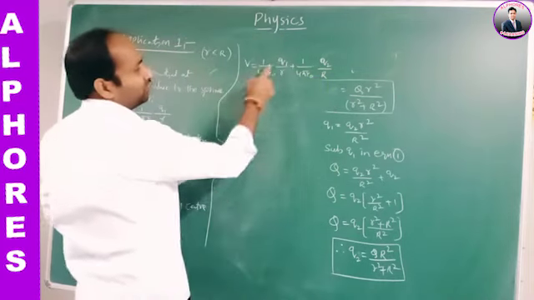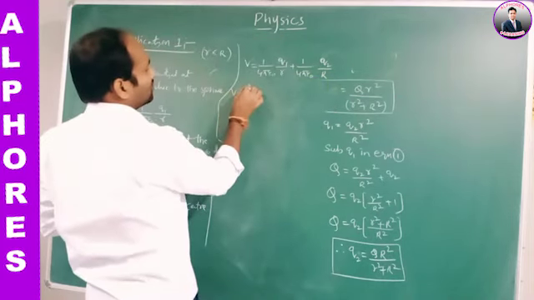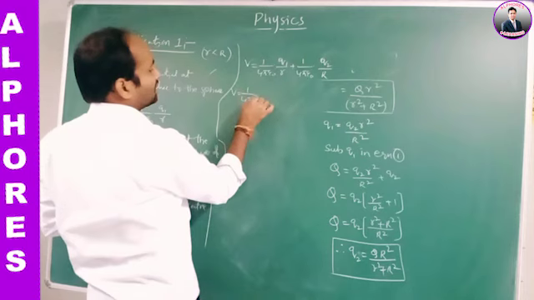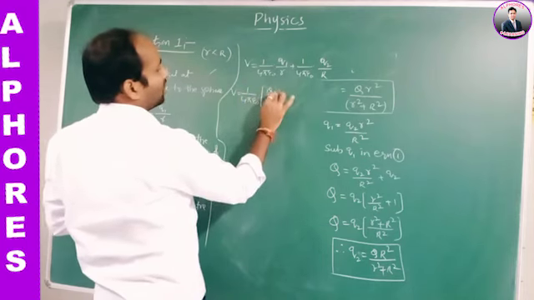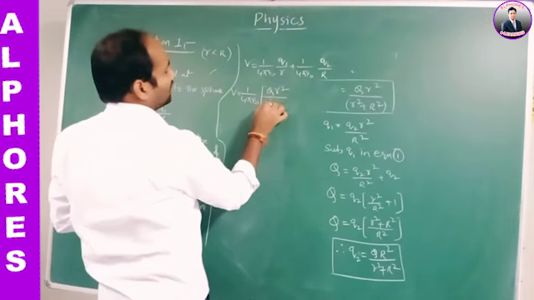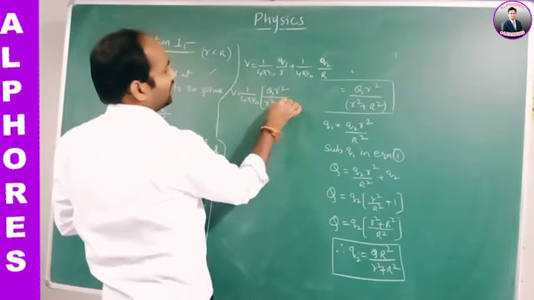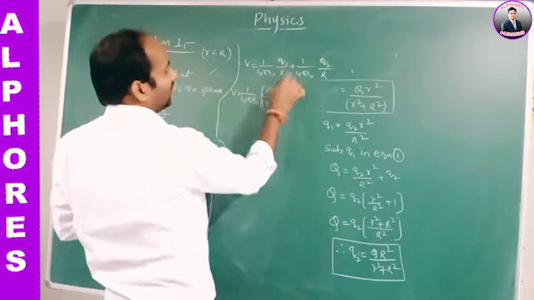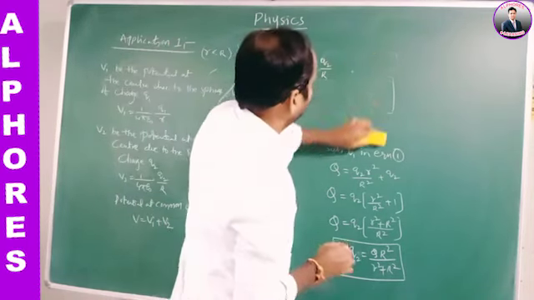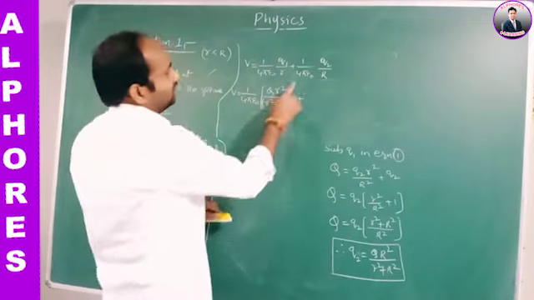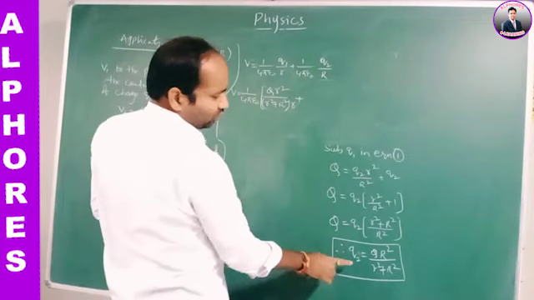Now substitute the Q1 value. V is equal to, here 1 by 4 pi epsilon naught is common. The Q1 value is Q small r square by small r square plus capital R square, and the denominator small r is there. Plus, what is the Q2 value?